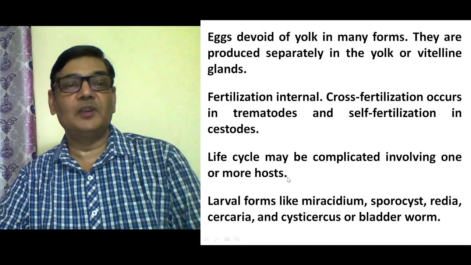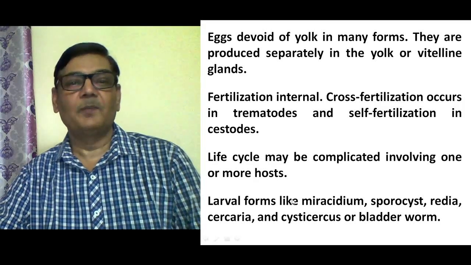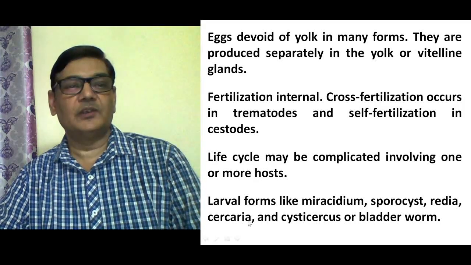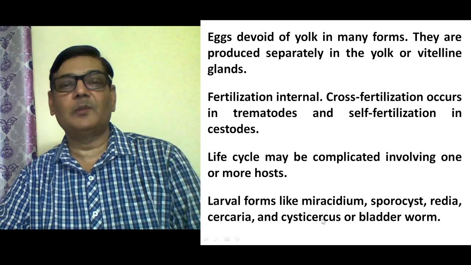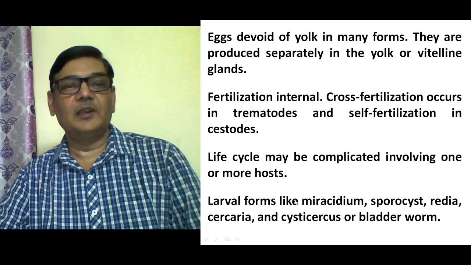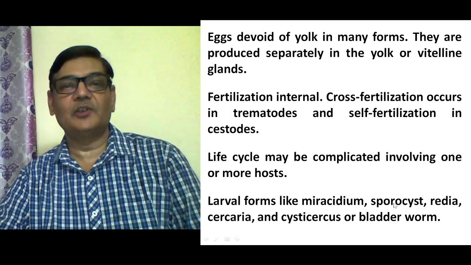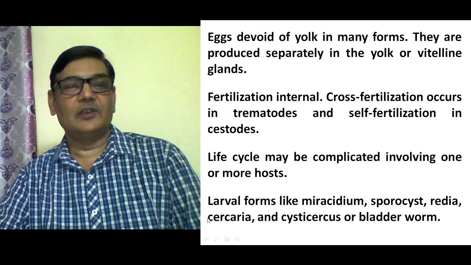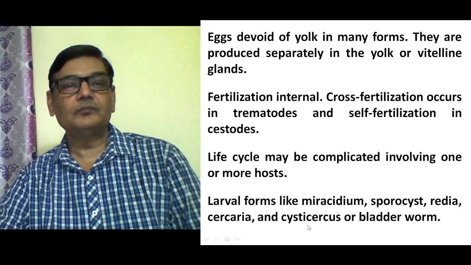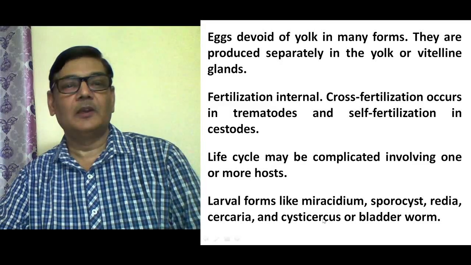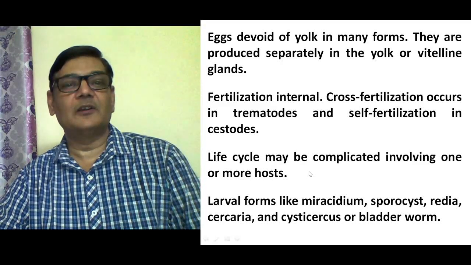It means intermediate hosts may be there for larval development, and the larval forms are Miracidium, Sporocyst, Redia, Cercaria, and Cysticercus or bladder worm. Mainly in flukes, the larval stages are Miracidium, Sporocyst, Redia, Cercaria, and Metacercaria. And then Cysticercus or bladder worm is the larval form in case of tapeworm. So these are the developmental stages.